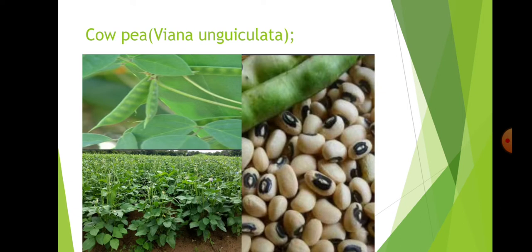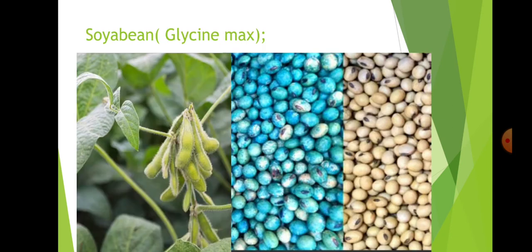And next, cowpea. These are the cowpea seeds. This is a field of cowpea, which is cultivated mainly in well drained loamy soils. Vigna unguiculata.